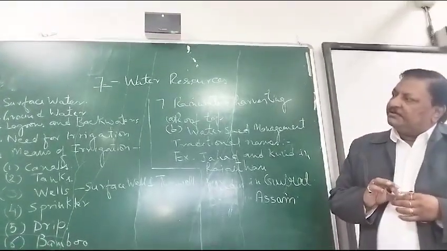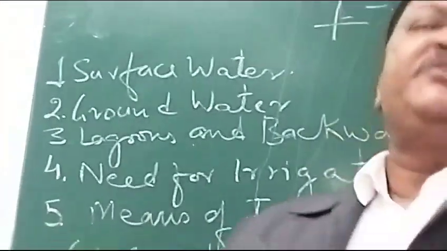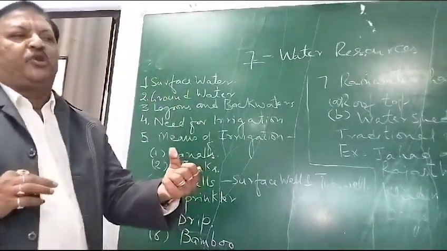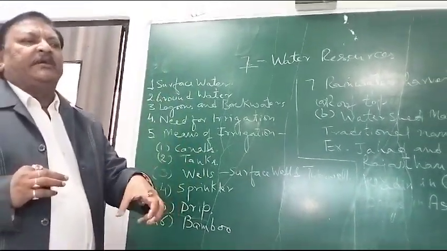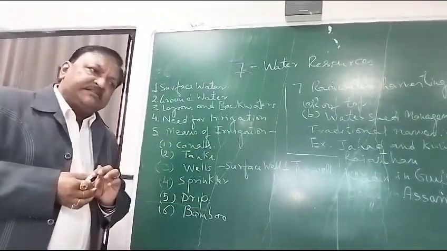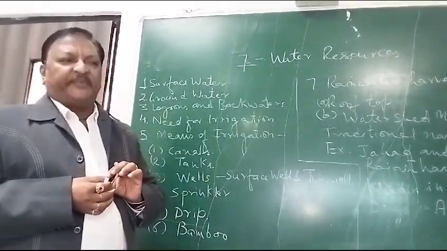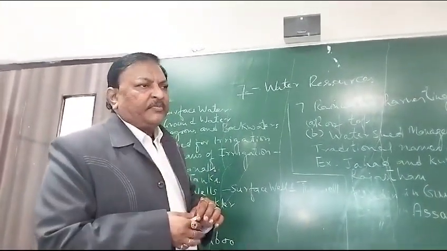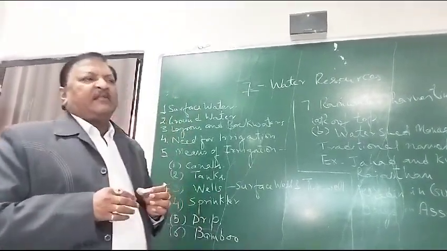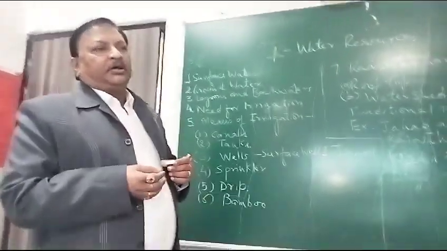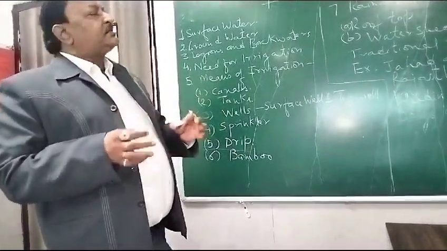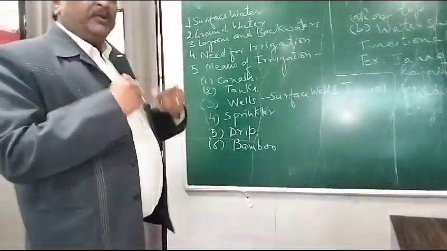Second is the groundwater. Naturally, when the rainfall occurs, or through the seepage of the water through the rivers, this water is absorbed in the soil, then it goes under. Now there are various structures inside the earth that we call aquifers. Now what is an aquifer? It is a structure inside the earth where water gets stored and which we can later take out either through the tube wells or the wells, and this water which is available below the surface of the earth